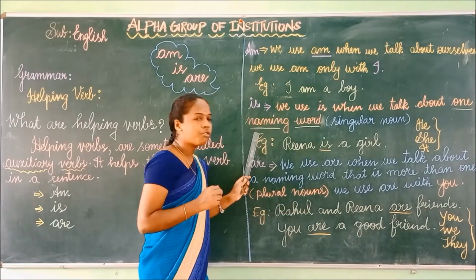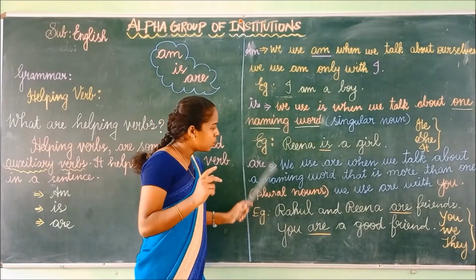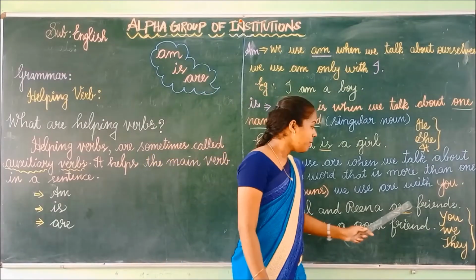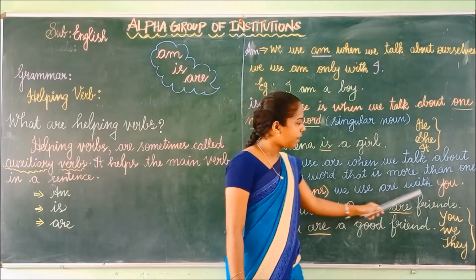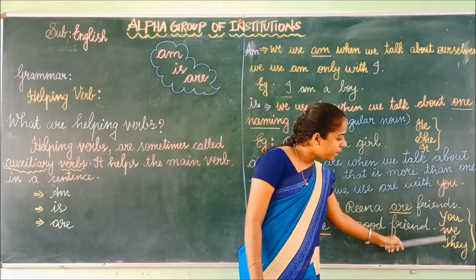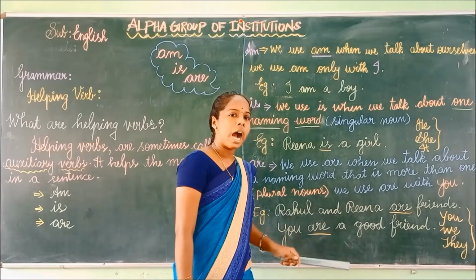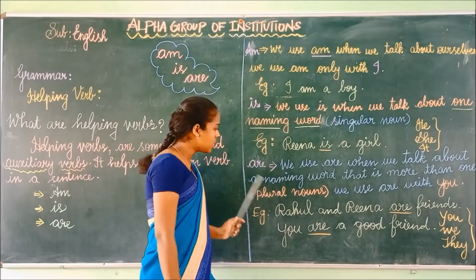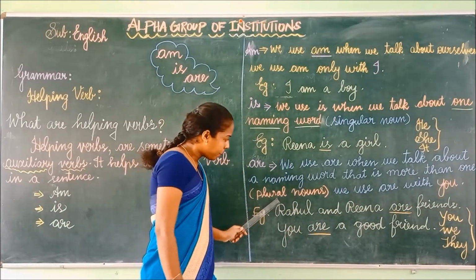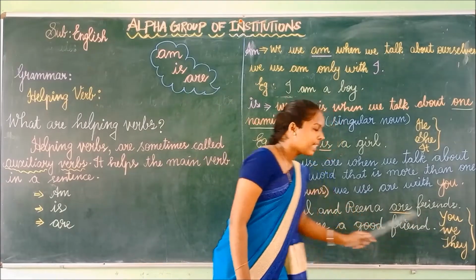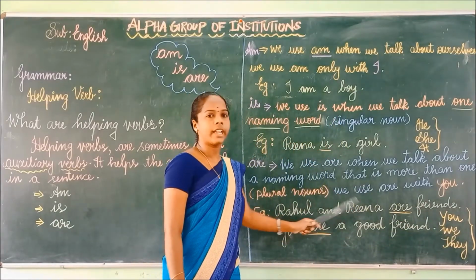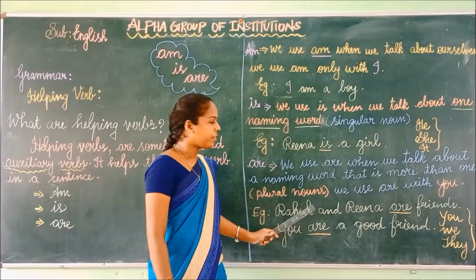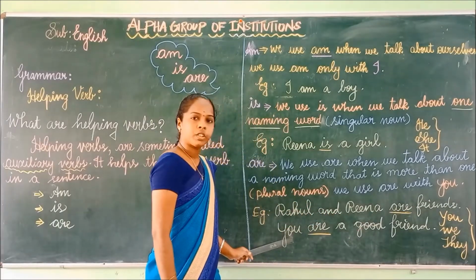We have to use is for the singular. We have to use are for the plural. See another example: You are a good friend. So, we also use are with you. See, you, we, they are the clue words. You have to use are after you, we, they. So, you have to use are after plural nouns, you, we, they. See the example: Rahul and Reena. Here we are talking about two persons. Here Rahul and Reena is the plural noun, so we have to use are. You. Here you is the plural word.